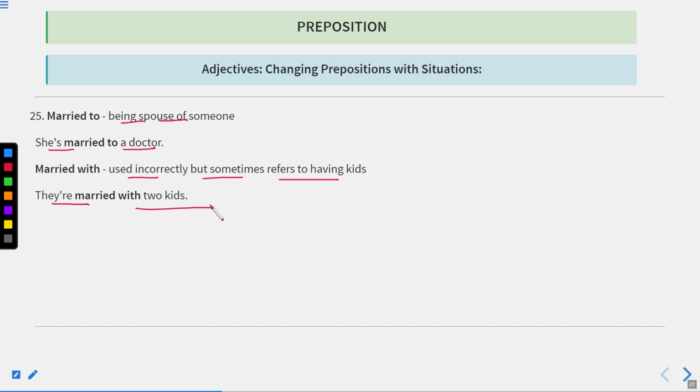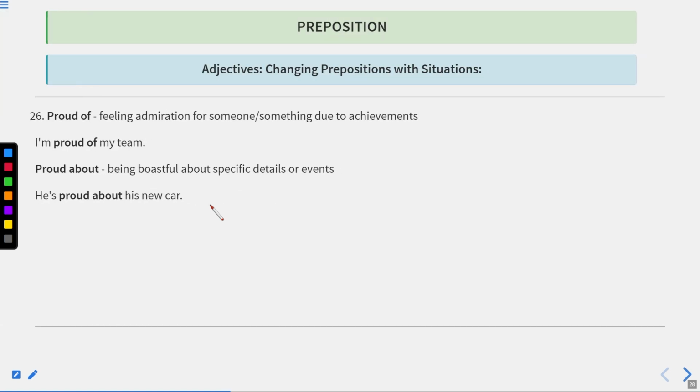However, these two phrases, married to and married with, also differ from each other. If a girl is married to a boy, it means if the name of the girl is mentioned first, we write to, or if the name of a boy is mentioned first, we write with. This is also the method for using married to and married with. Now let us move to the next one.